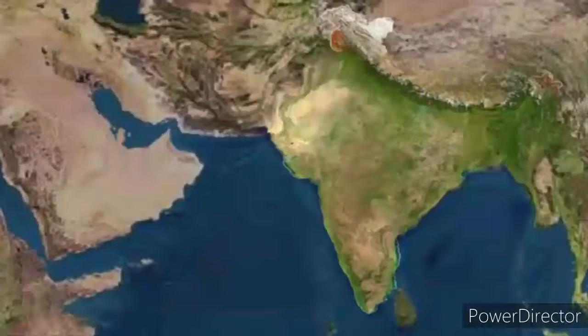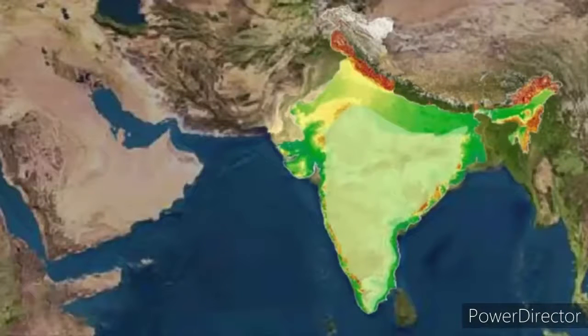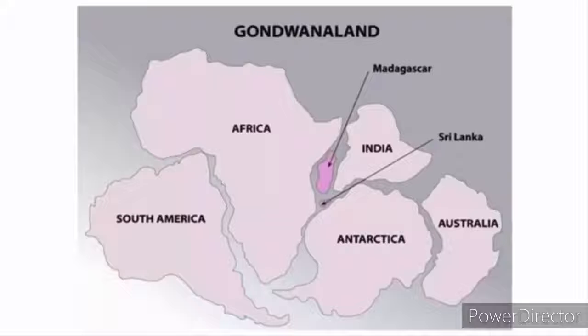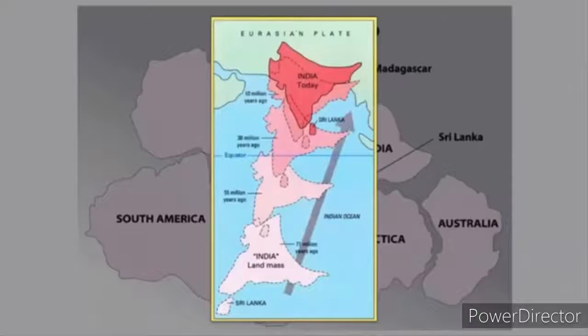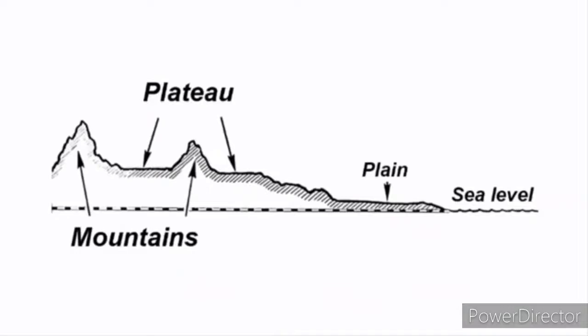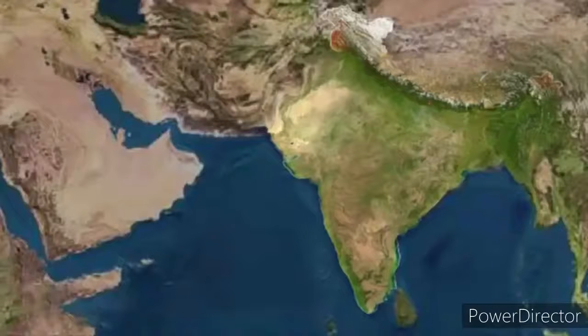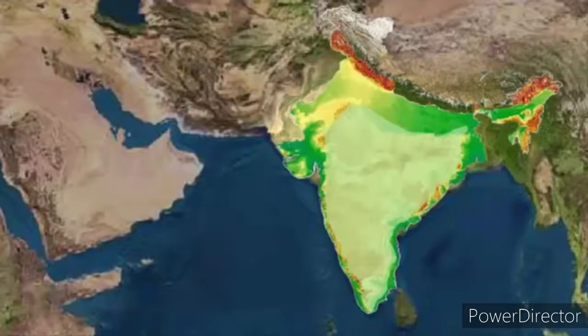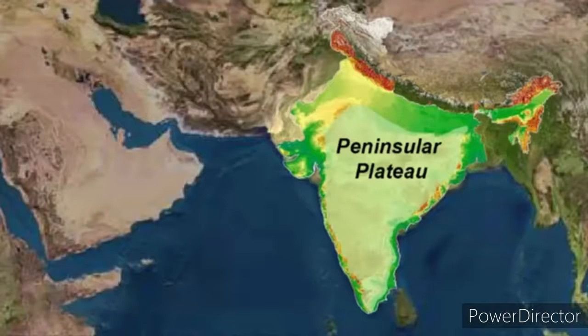Now next let's see the peninsular plateau. What do you mean by the peninsular plateau? The Indian plateau is also known as the peninsular plateau as it is surrounded by the sea. You know the meaning of peninsula: a piece of land surrounded on three sides by water is known as a peninsula. It is mainly composed of old crystalline, hard igneous and metamorphic rocks.